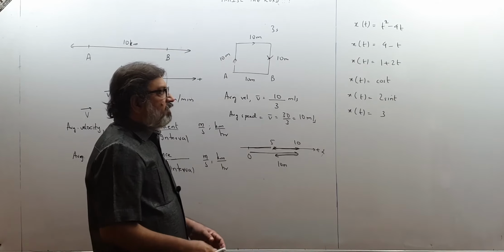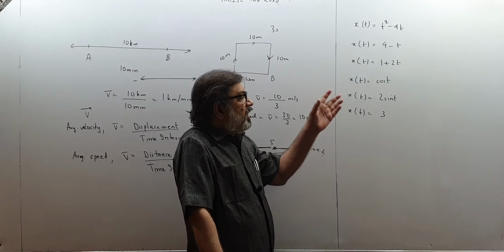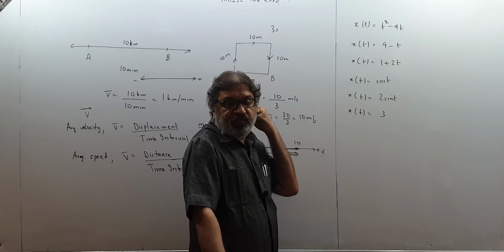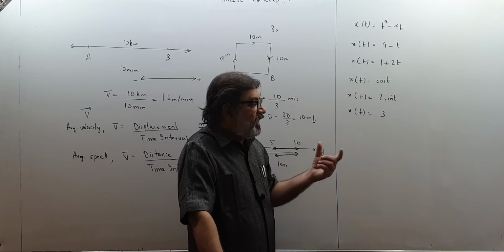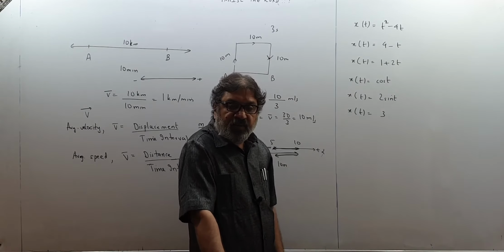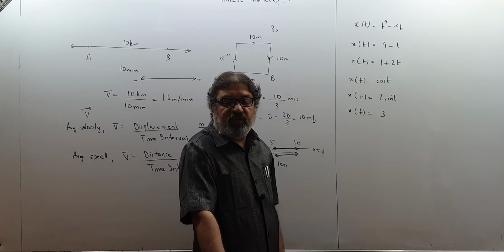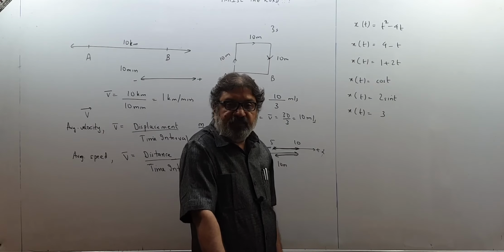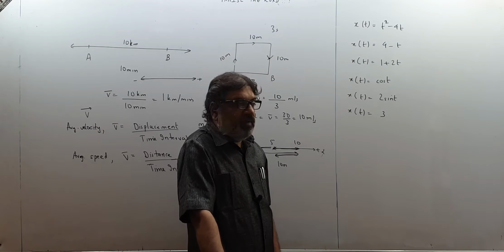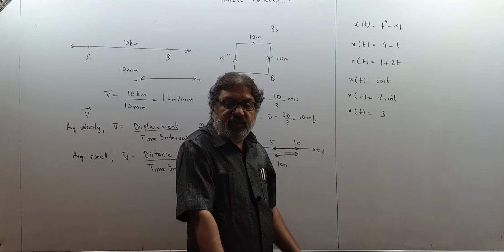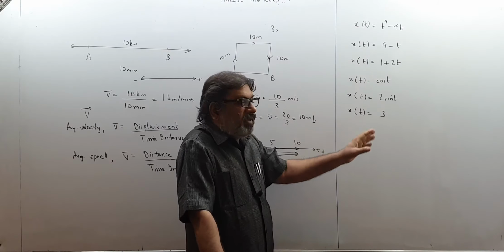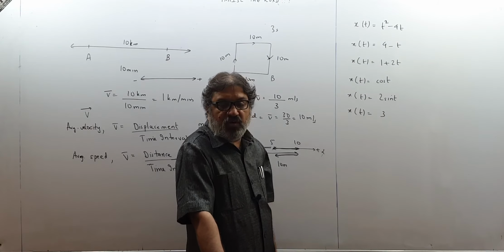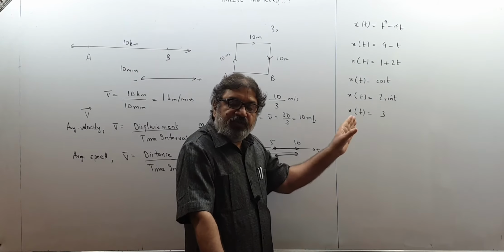We also discussed initially how to get the position of the body at any instant of time, and how to get the displacement of the body in a given time interval. I told you that we should have information about position and displacement for any instant of time. That means first we should have some relation between position and time, some mathematical relation. These are some of the mathematical relations, and we have drawn the position versus time graphs for these.